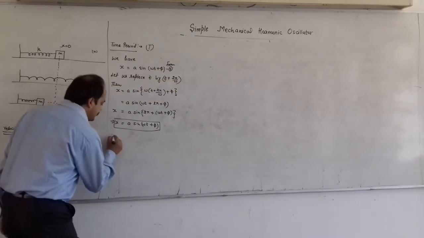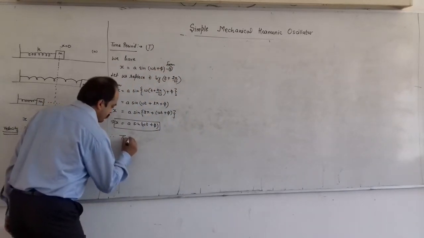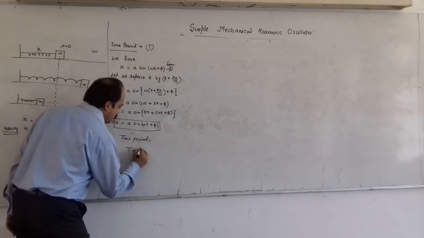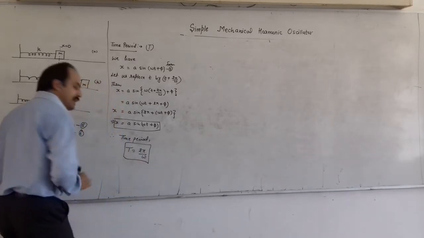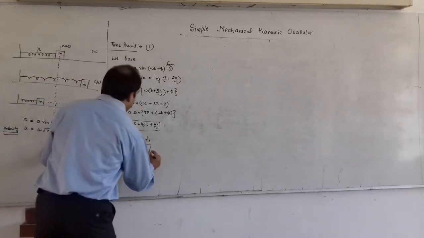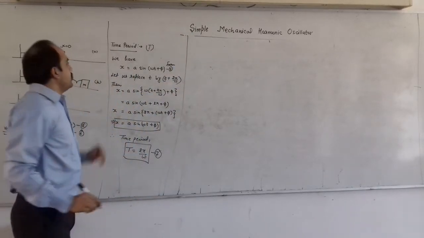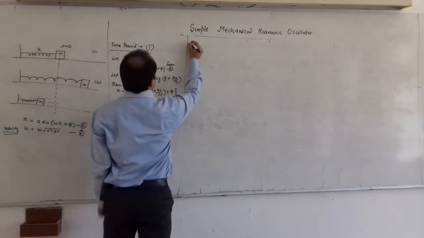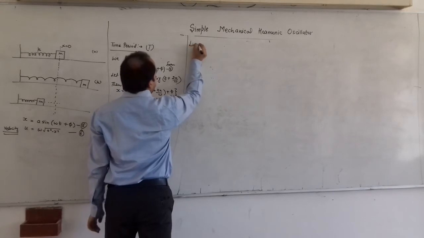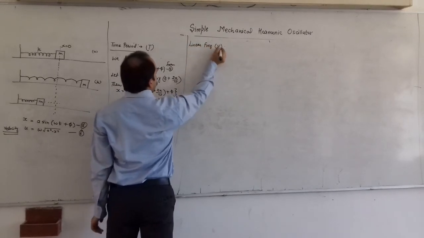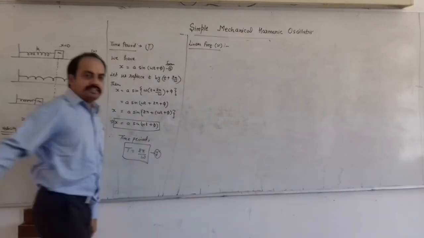Therefore, we can say that the time period is T is equal to 2 pi by omega, where omega is the angular frequency. This is our equation number 7. Clear? Then we will derive an expression for the linear frequency, nu.